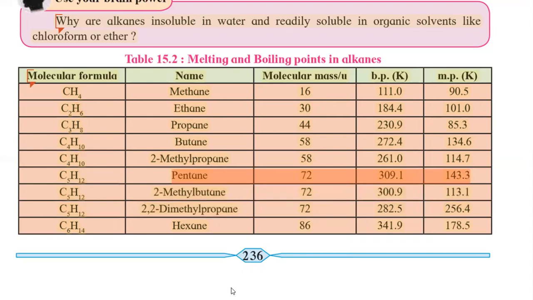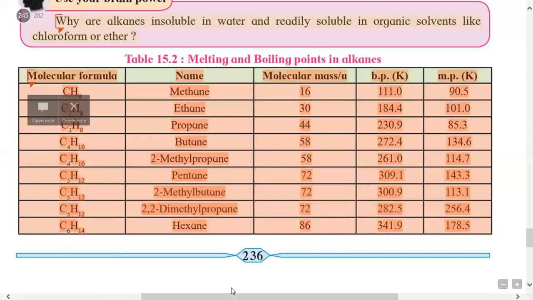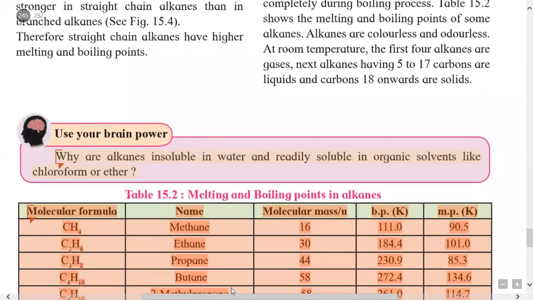Here the melting points are 143, 113, and here there is a slight increase in the melting point. So as branching increases, in general the boiling point goes on decreasing, and straight chain alkanes have comparatively higher melting and boiling points than the branched chain alkanes.